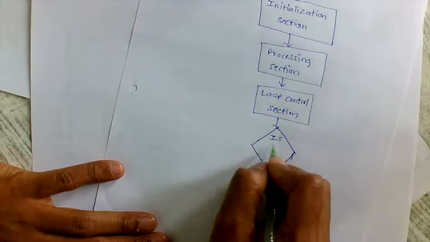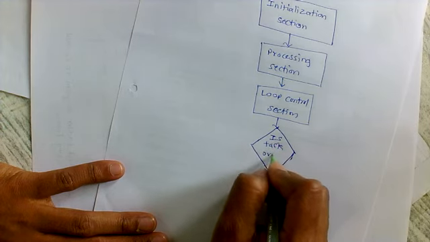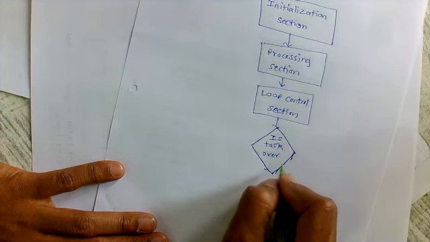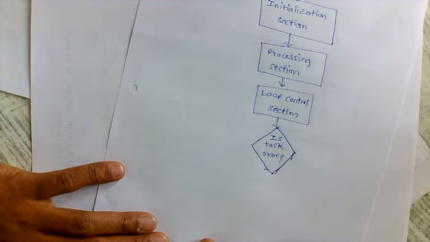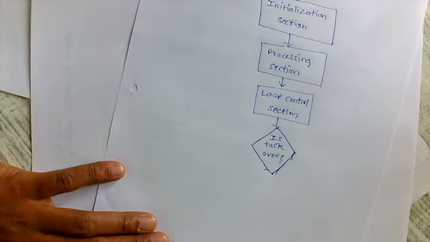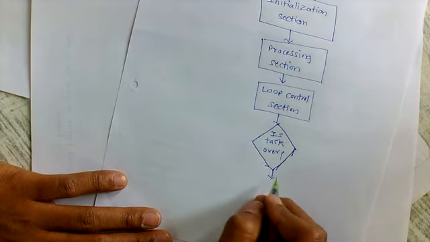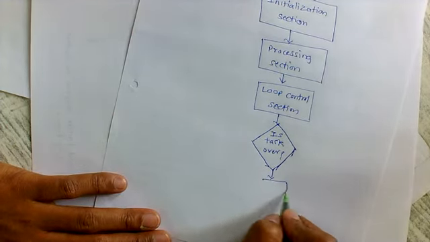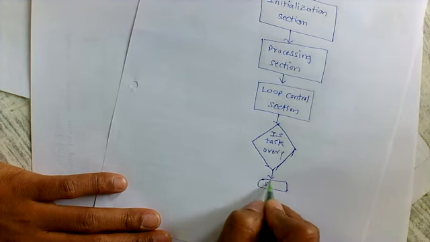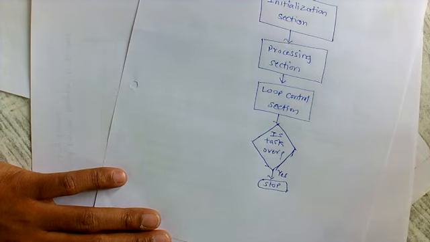So, is the task over? The decision making block will help to decide whether the task is over or not. If the task is over, then stop the execution.